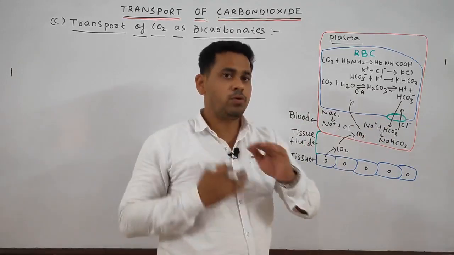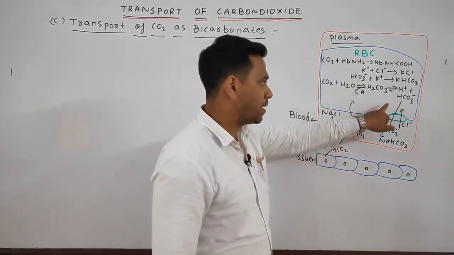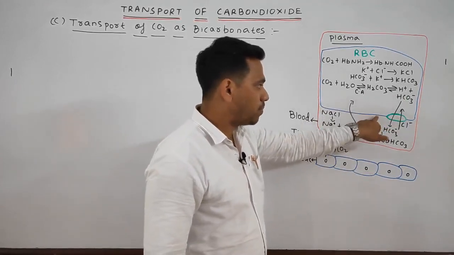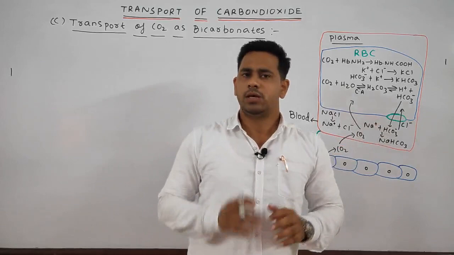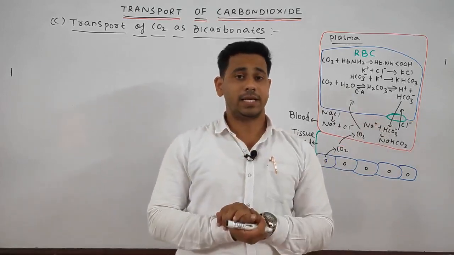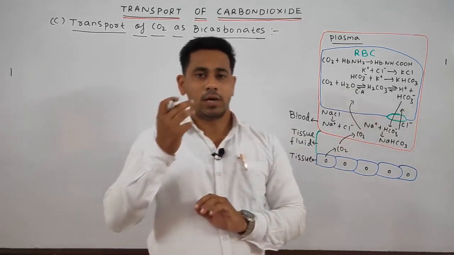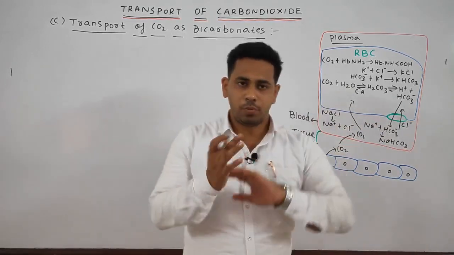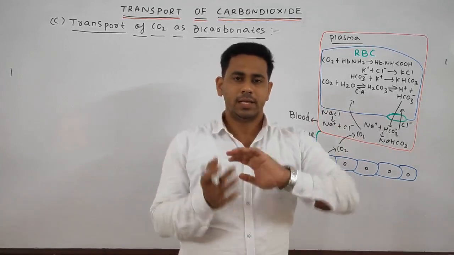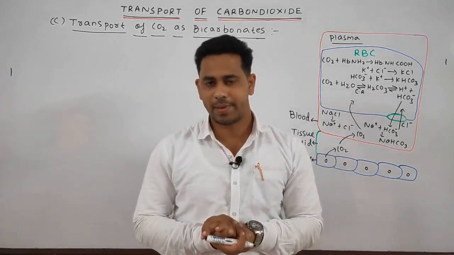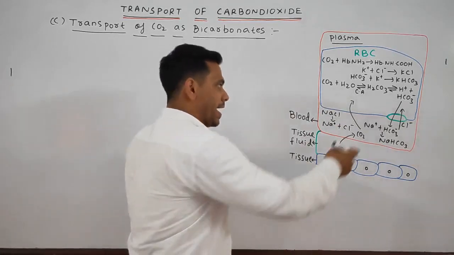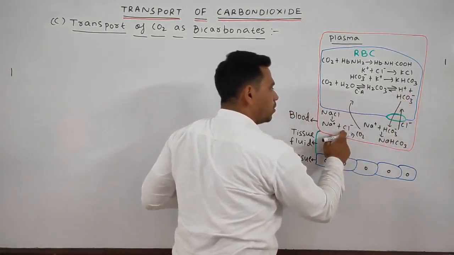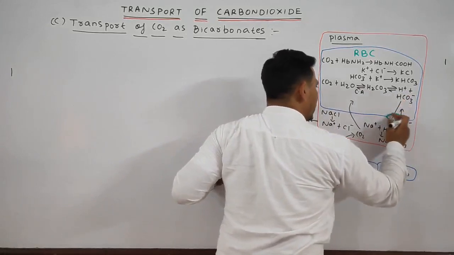As more bicarbonate ions are eliminated from the RBC and come to the plasma level, obviously the electrical neutrality, or the ionic balance, of the RBC should be hampered, or we can say an imbalance of the ionic balance happens. So what happens? As much bicarbonate ion comes out, that much chloride will go in through one channel.